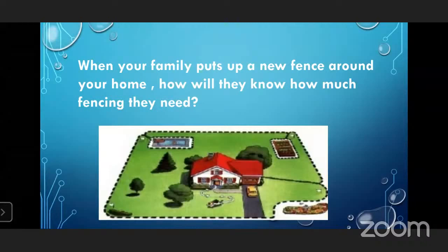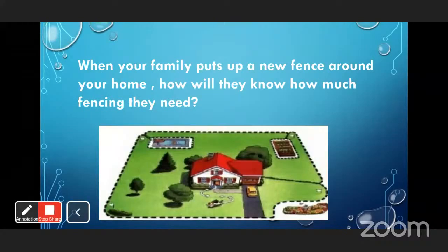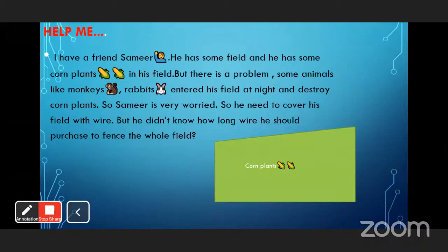Now if your family wants to fence your whole home, then what do they do to find out the fencing they need? Perimeter or area? They only want to fence, not cover all the area.